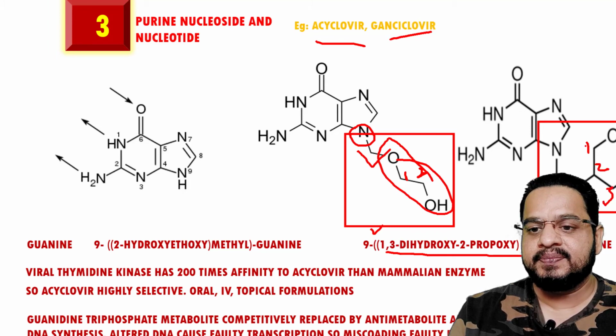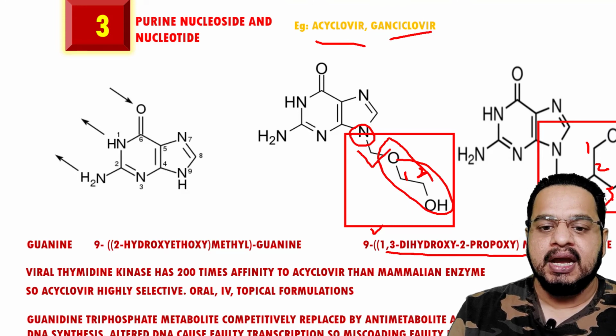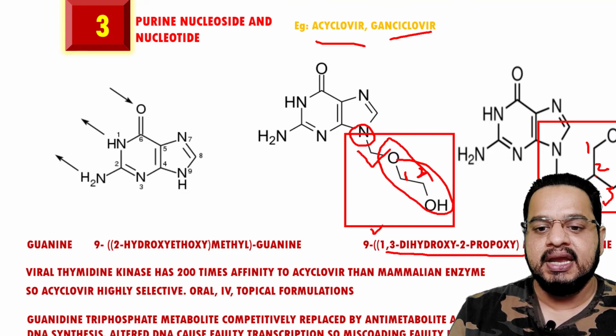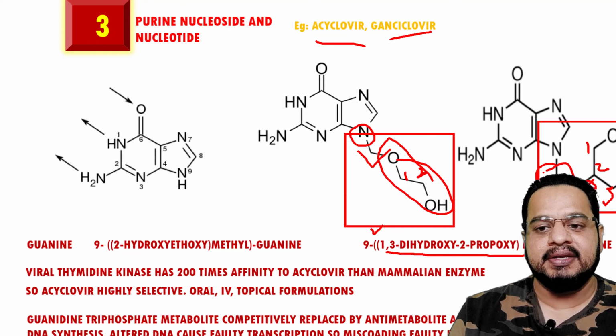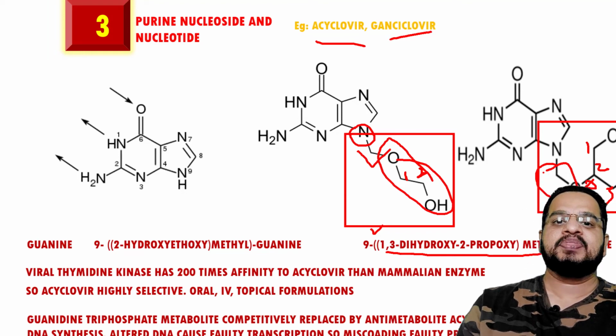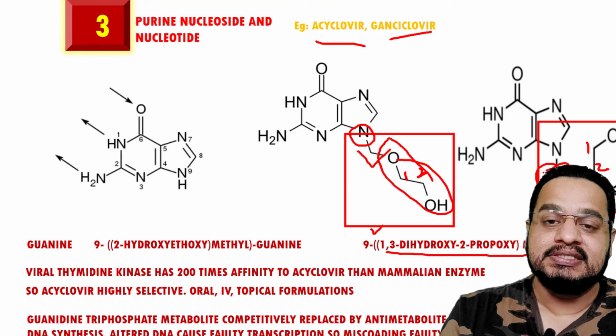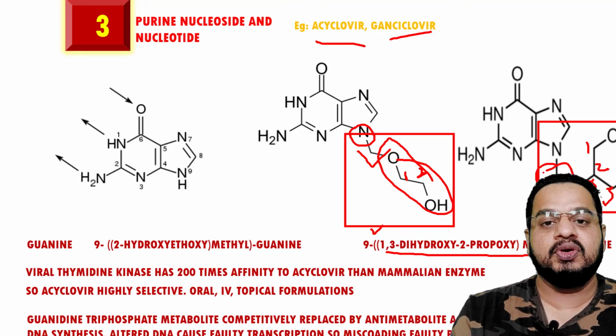See, this is 1, 2, 3. At the 1st and 3rd positions, what is present? Hydroxy group. So that is 1,3 dihydroxy. And at this position the attachment is there. So what is it? It's a 2-propoxy. Propoxy, oxy refers to this oxygen. So this is 1,3-dihydroxy-2-propoxymethyl. This is the attachment which takes place at the 9th position of your guanine ring.